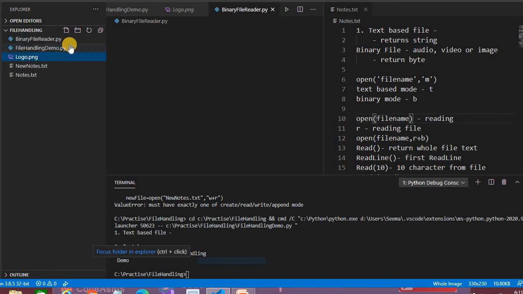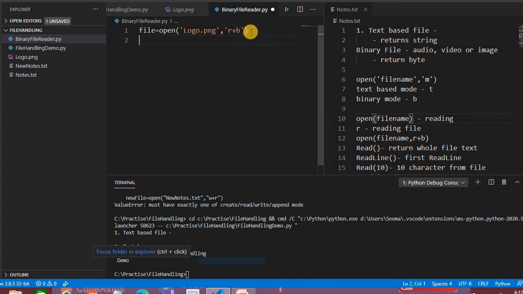For reading this, the same example will work. What we have to do is file and then open. You have to pass the location of the file, here is logo.png. Now here we have to pass something like R plus B, because it's a binary file. So we pass R for reading, B for binary.